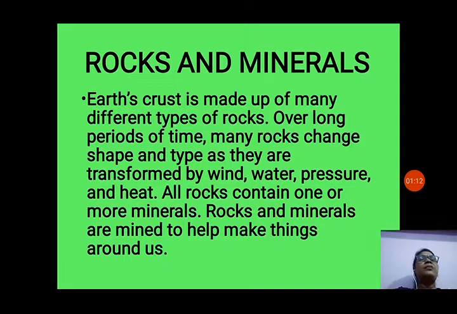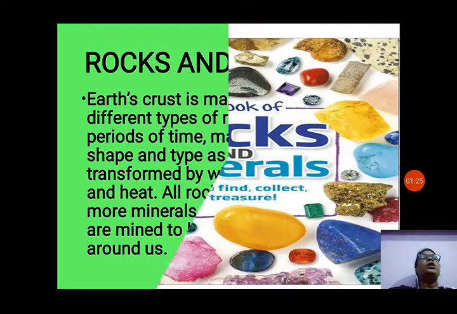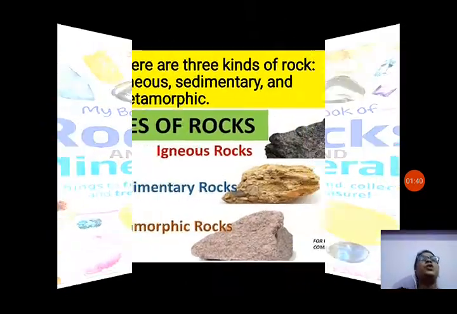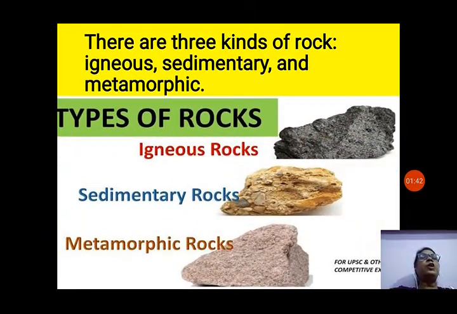Rocks and minerals are mined to help make things around us. We are mining, that means we are digging under the ground, and we get many types of minerals. That is very important for our daily life, na? Very useful also. Now next you can see this picture, rocks and minerals, na? Things to find, collect and treasure. We get the treasure in the underground of the earth, and you can see different types of minerals shown in this figure.